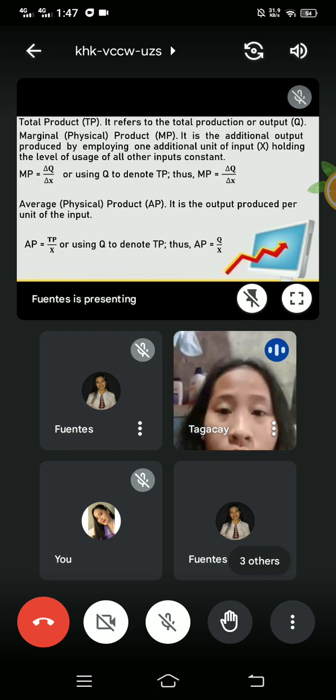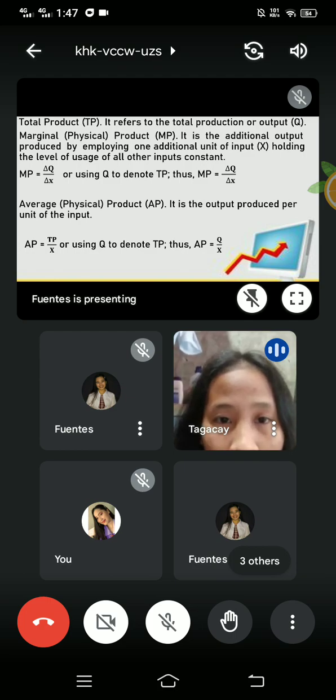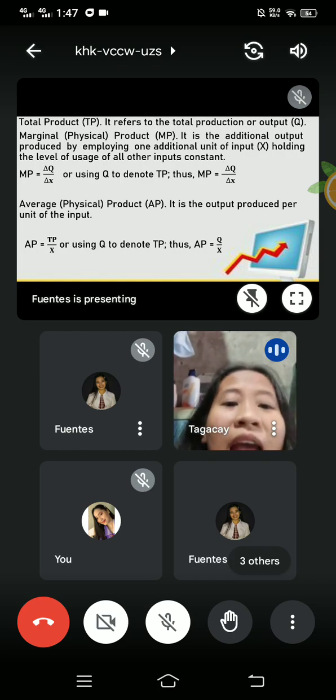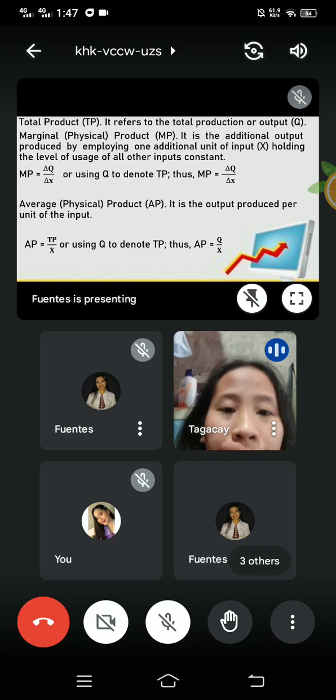Total product refers to the total production or output. Marginal physical product is the additional output produced by employing one additional unit of input, holding the level of usage of all other inputs constant. So, MP equals change in Q over change in input, or using output to denote the total product. Thus, marginal product equals change in output over change in input.